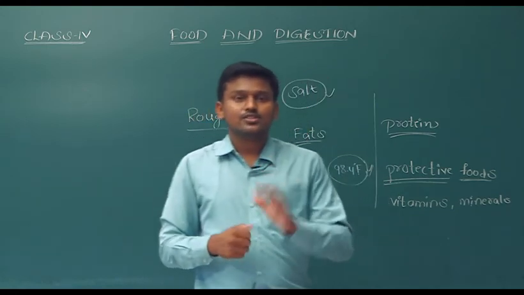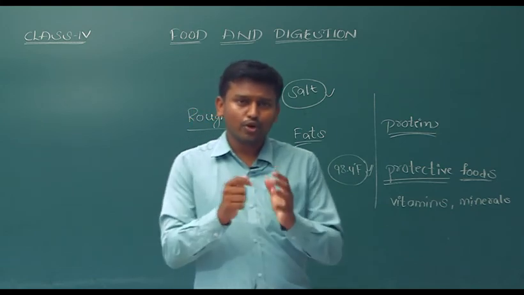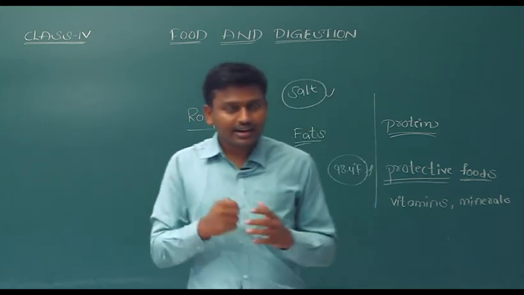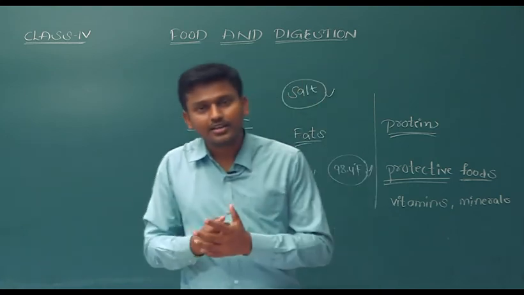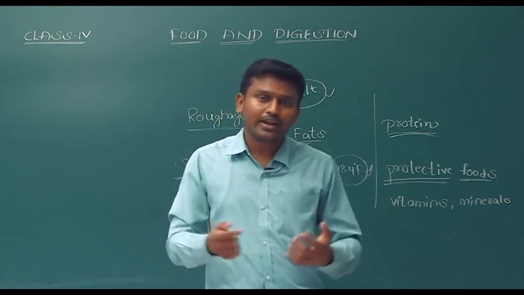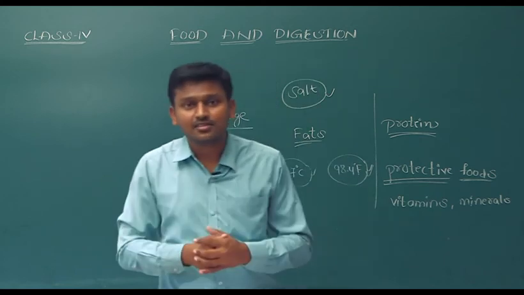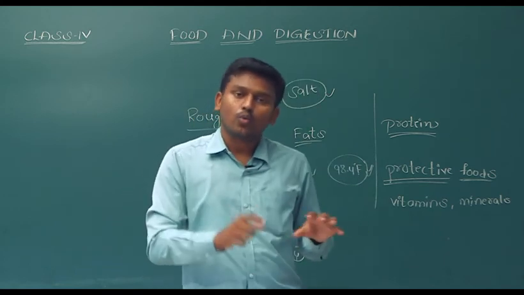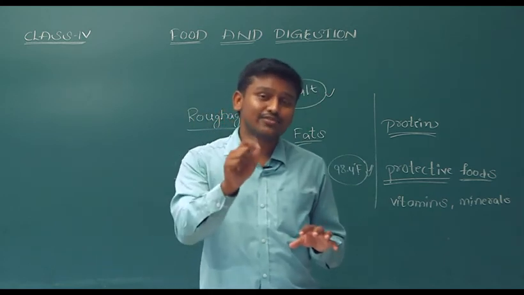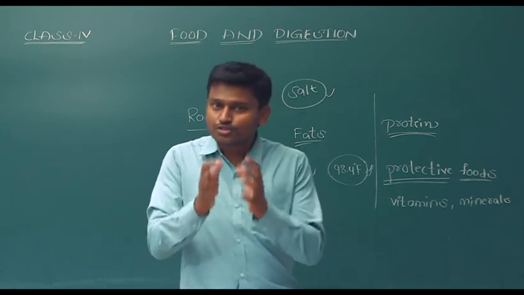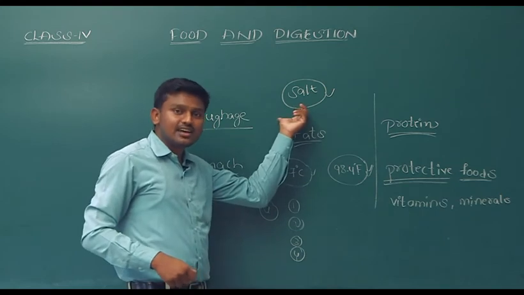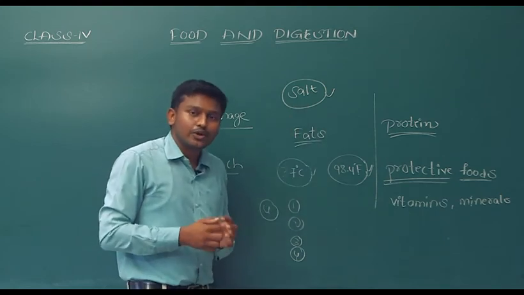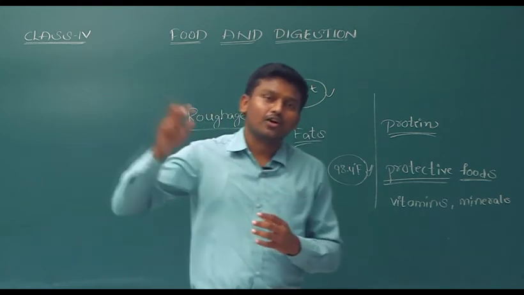And next, salting. If you observe, pickles can last for a long time, but curries cannot. Curries spoil very quickly. What is the reason? In pickles we use salt excessively. As I said earlier, salt is a preservative, so it preserves the food for a long time.